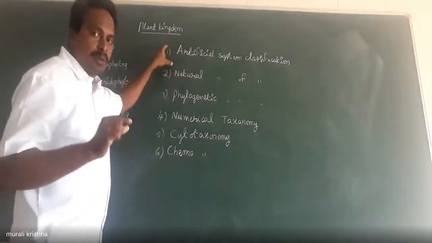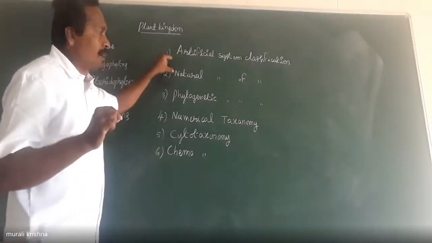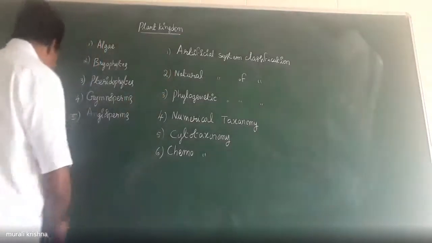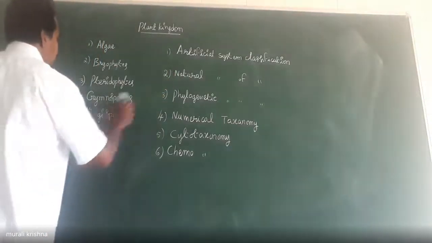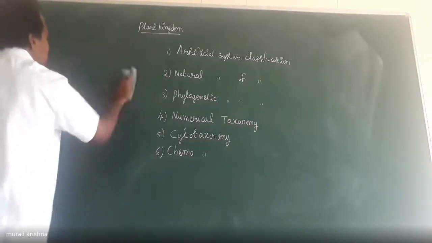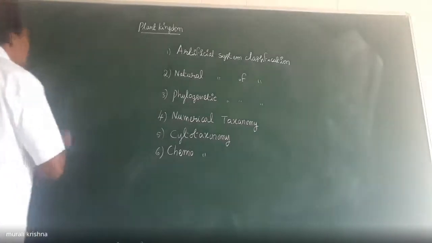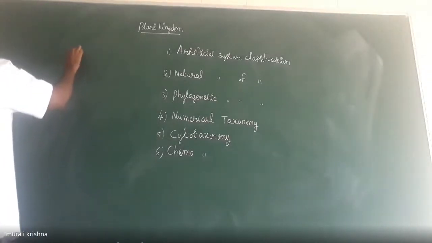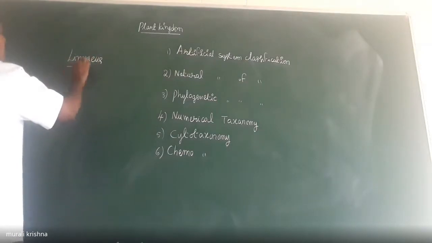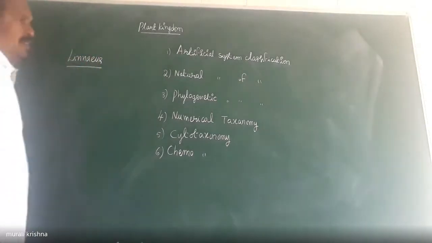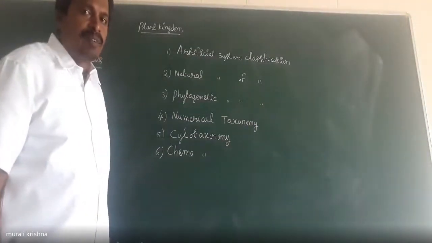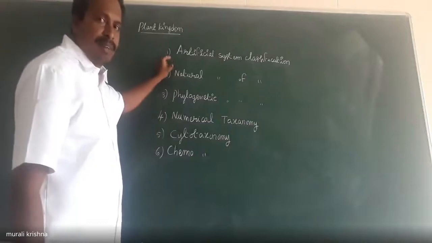Now we have to know, one by one, about the artificial system of classification. The Linnaeus system of classification is an example of the artificial system of classification.